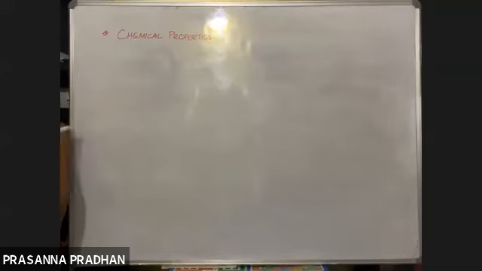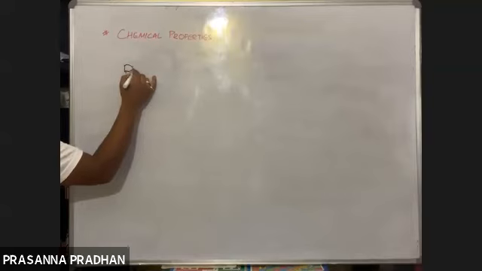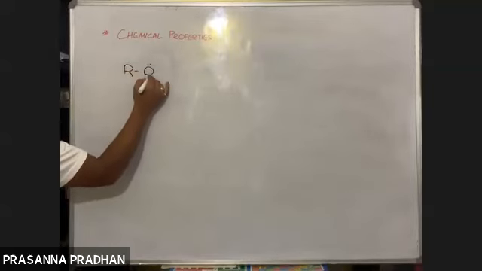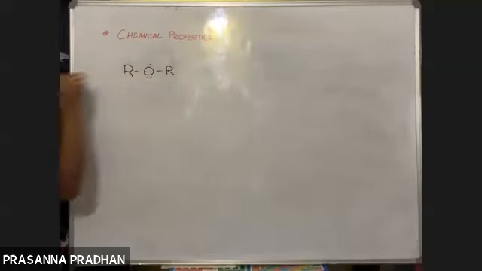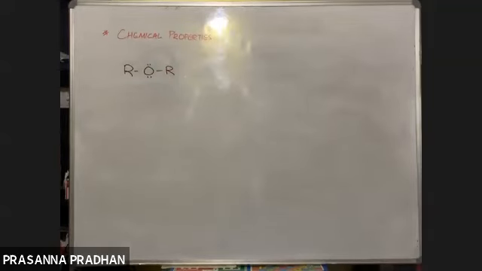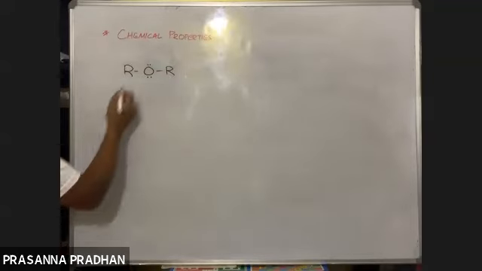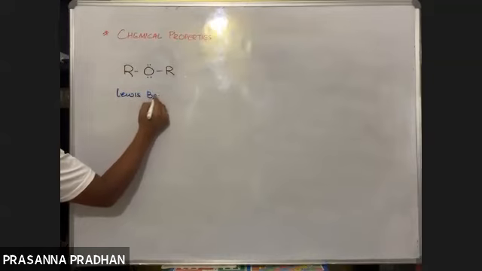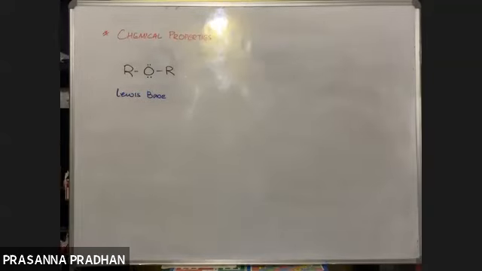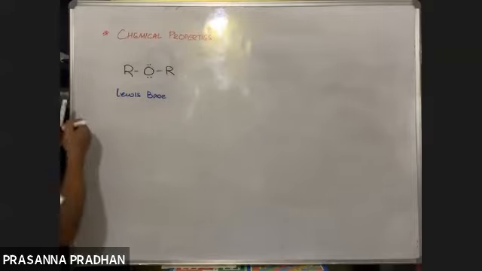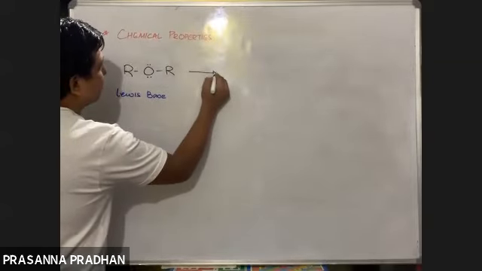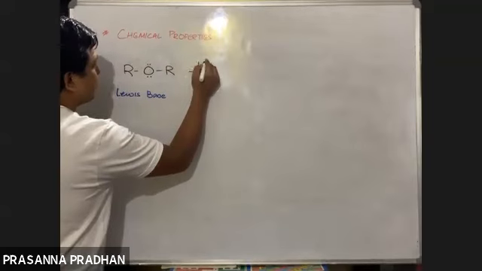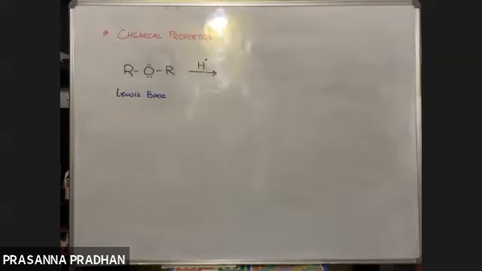Now, as we have seen the structure of ether, it contains a lone pair of electrons. So they are electron pair donors, or they act as a Lewis base. Okay, due to the presence of lone pair, they act as a Lewis base. So they react with protons. Ethers, they react with acids like this.